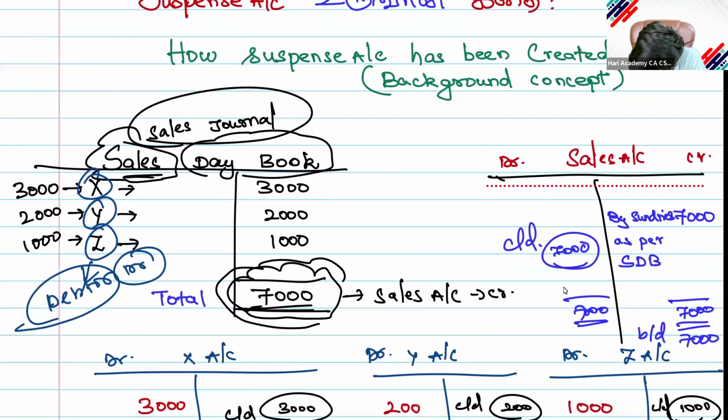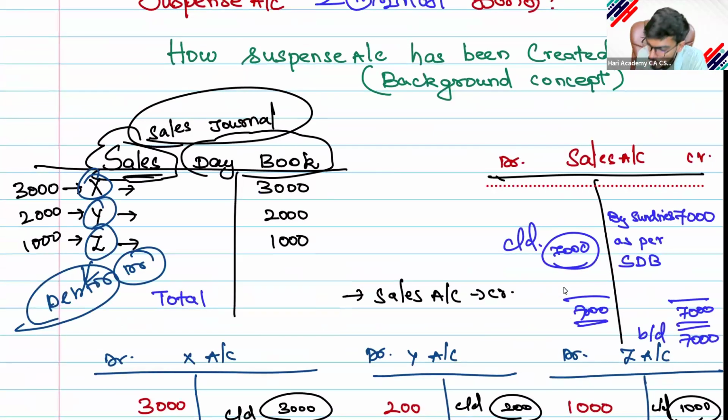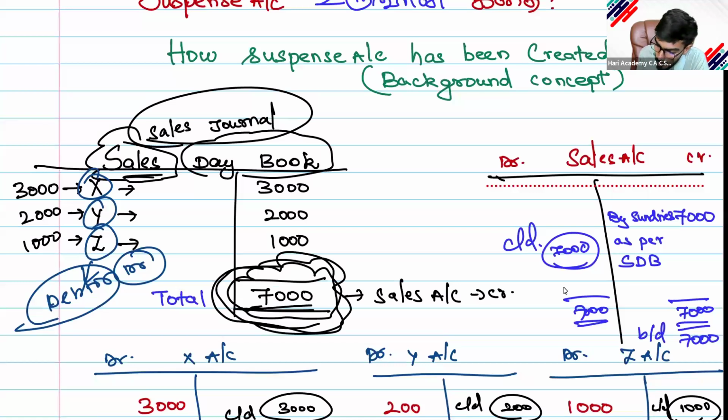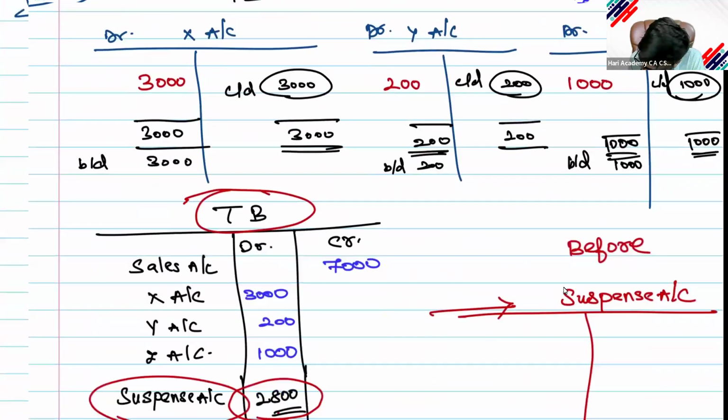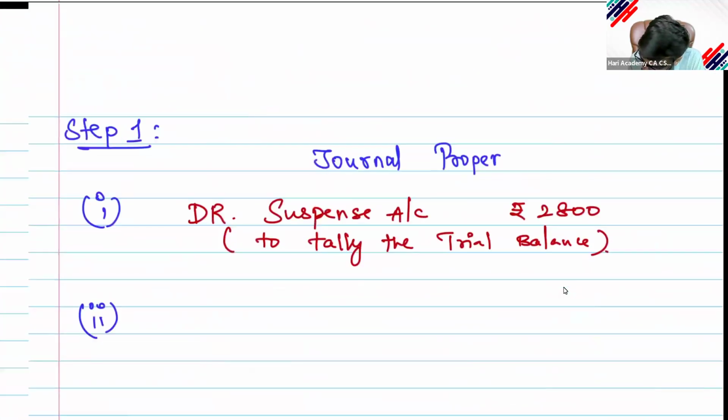The sales day book has been overcasted. Casted means totaling. An error in total is known as an error of casting. Because it should be only 6,000, but how much did I put? 7,000. So I will write it in my journal proper.